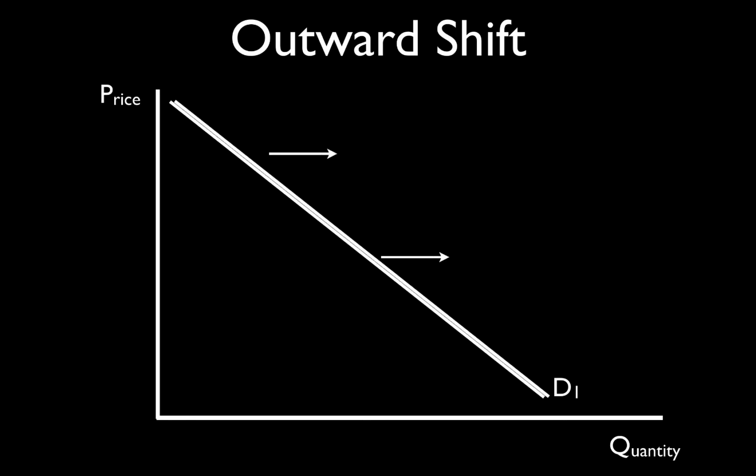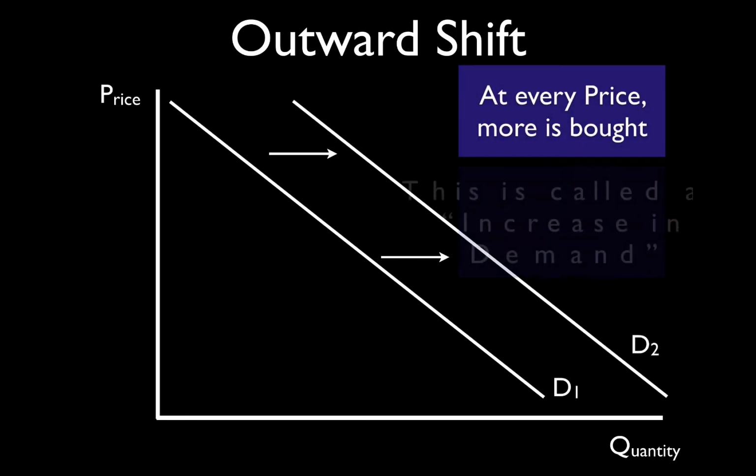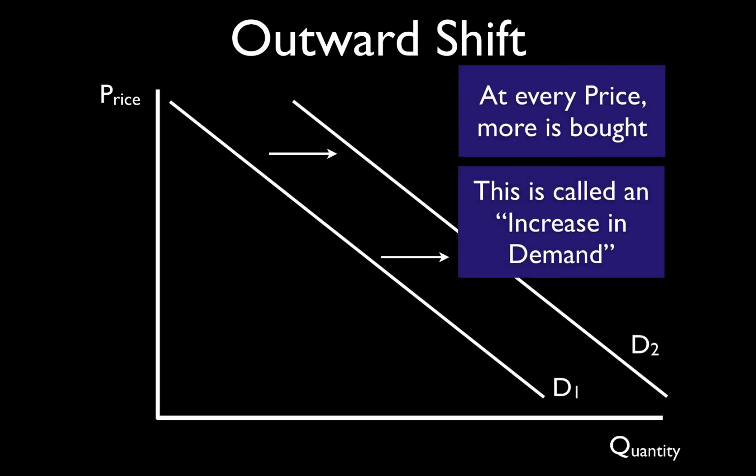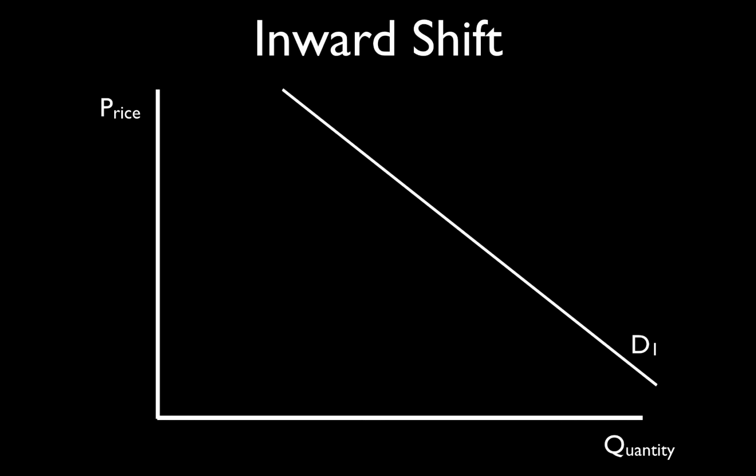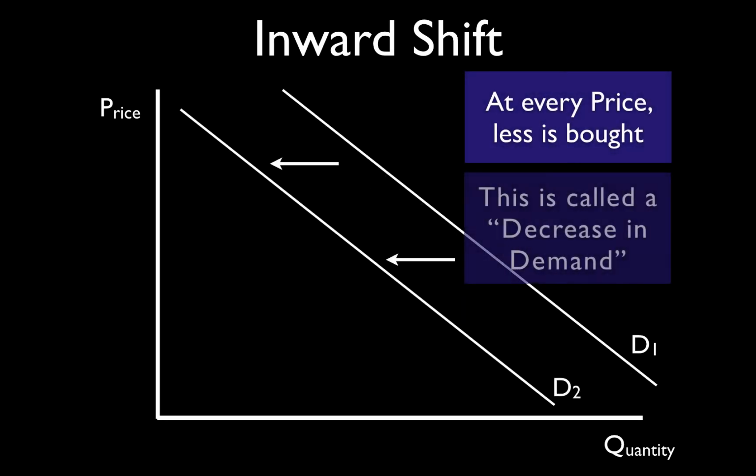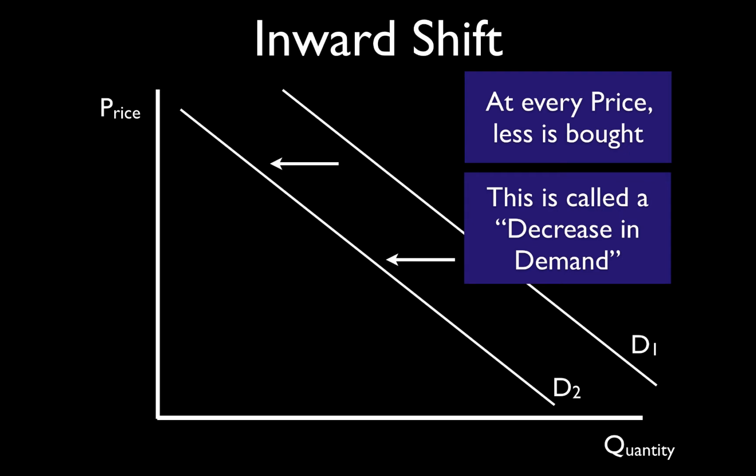What we're saying here is that the entire demand curve shifts to the right, which means that at every effective price more is bought, and this is called an increase in demand. Okay, an inward shift of the demand curve is when the entire demand curve shifts to the left. At every effective price less is bought, and this is called a decrease in demand.